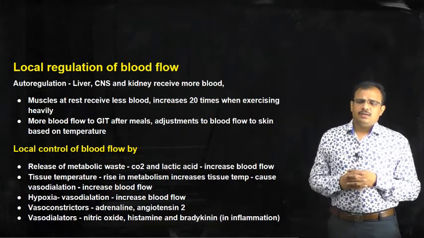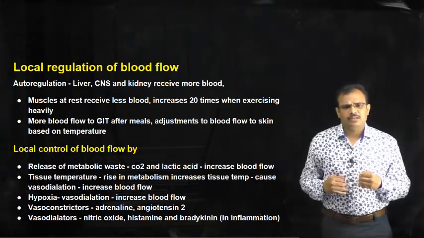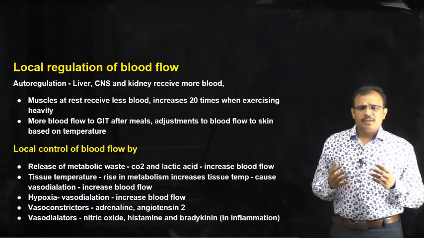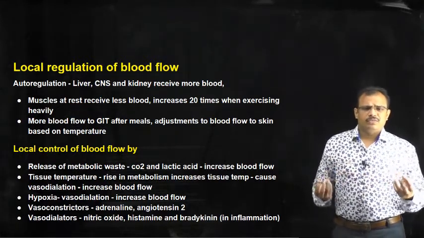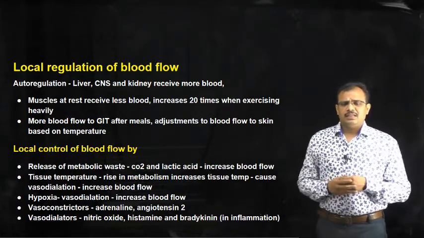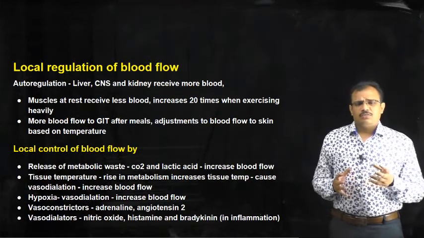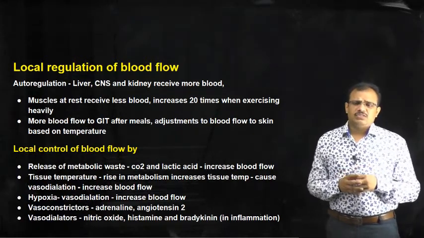And blood flow to the gastrointestinal tract, to the stomach and the intestine, will increase after meals. If we eat, the blood flow to the tissues in the stomach and intestine will be increased. And blood flow to the skin is adjusted by changes in temperature.